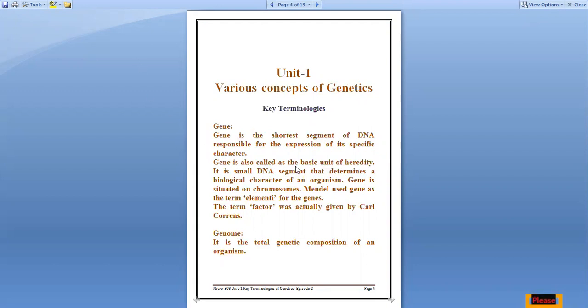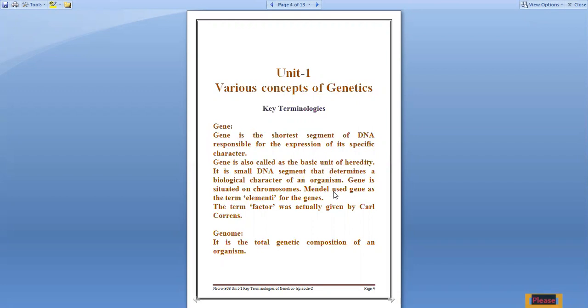Gene is also called the basic unit of heredity, right? Why is it the basic unit of heredity? Because from one generation to another generation, characters are being transferred. It is the small DNA segment that determines a biological character of an organism. Gene is situated on chromosomes. This can be asked in one marker or MCQs: what is the specific location of the genes.